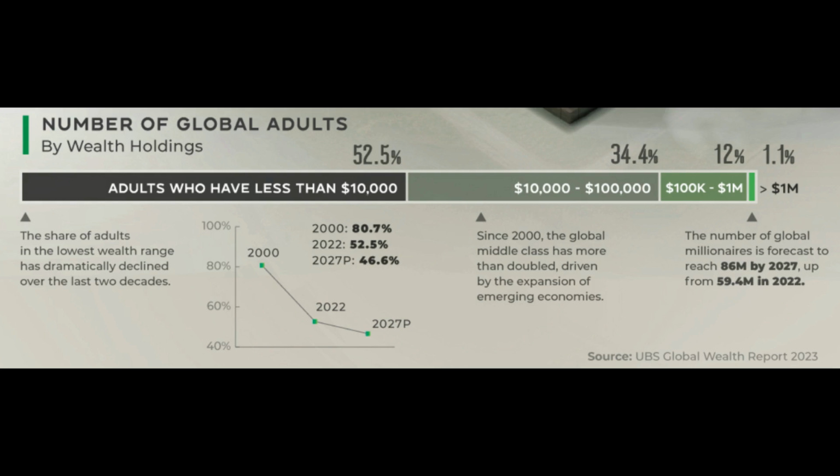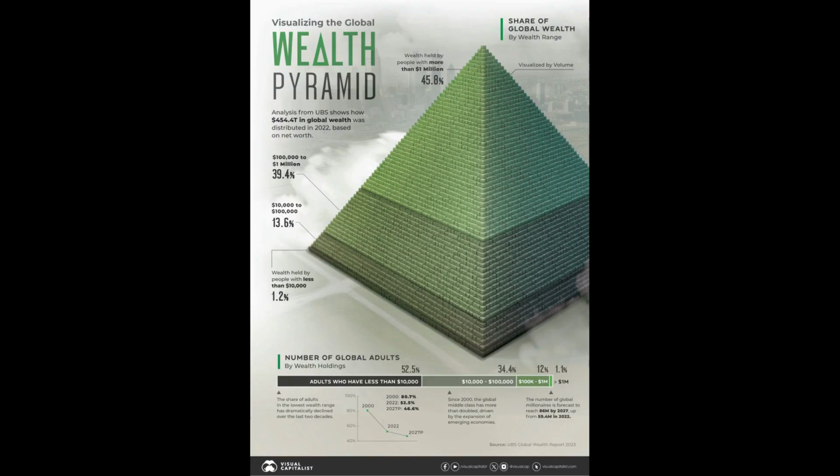Every third adult on Earth belongs to the group with assets ranging from $10,000 to $100,000, called the global middle class. The authors of the infographic report that this group has more than doubled in the last 2 decades. About 1 in 10 adults belongs to the group with assets between $100,000 and $1 million. And every 100th inhabitant of the world has assets exceeding $1 million US dollars. This group is called high net worth individuals. In the richest group, the increase in millionaires exceeds 10% per year, which is the highest of all the groups presented. And now we return to the pyramid.